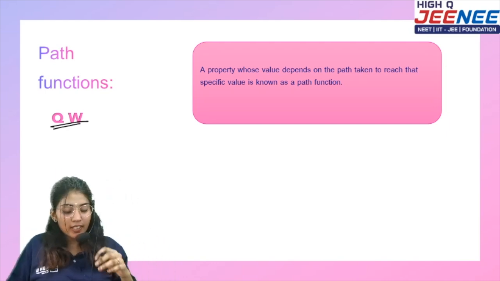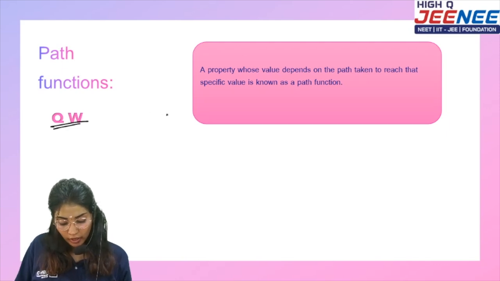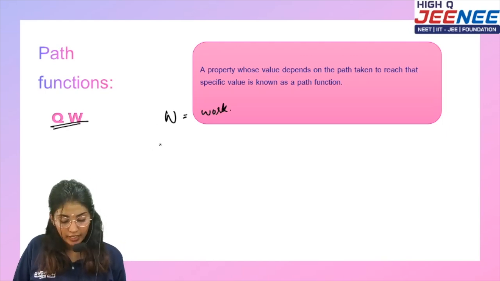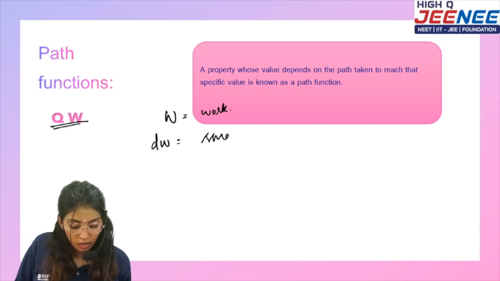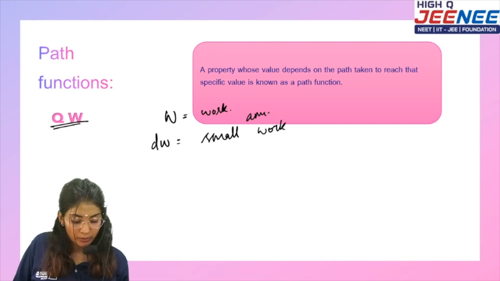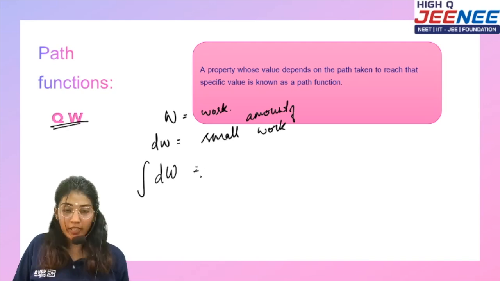Let's take W. W is work. If I take dW, it is a small amount of work. So I integrate it. When I integrate dW, what do I get?